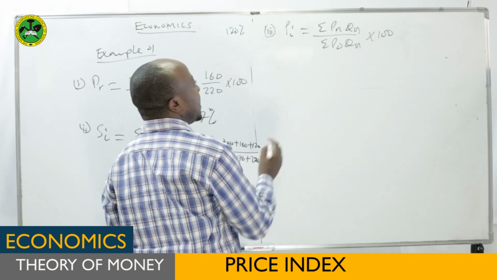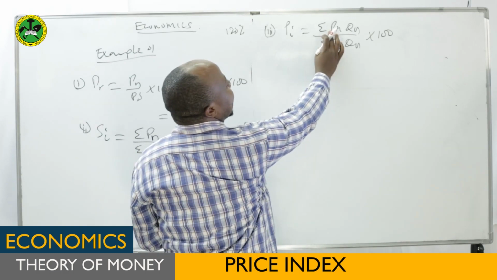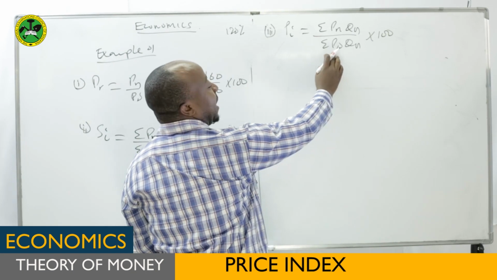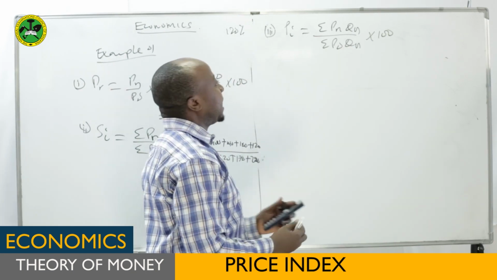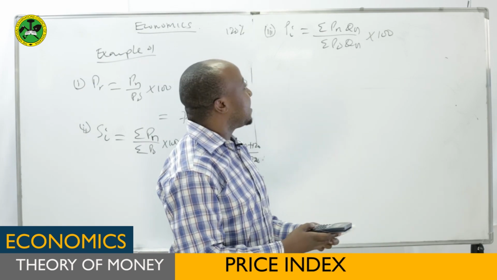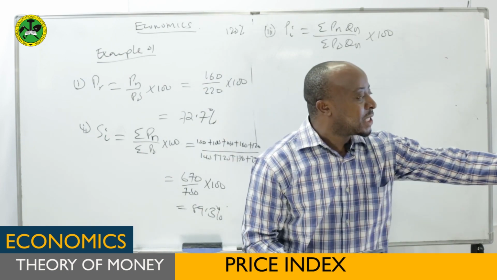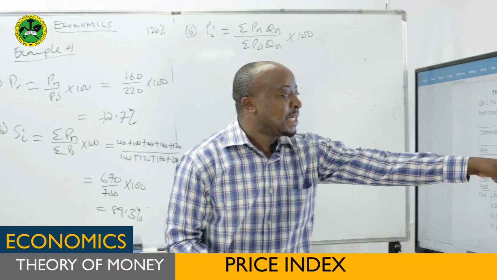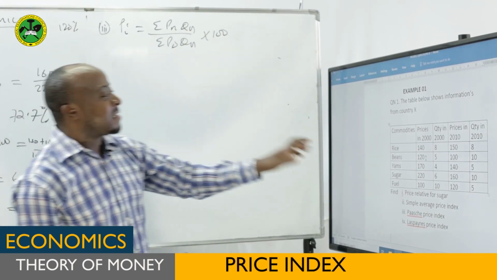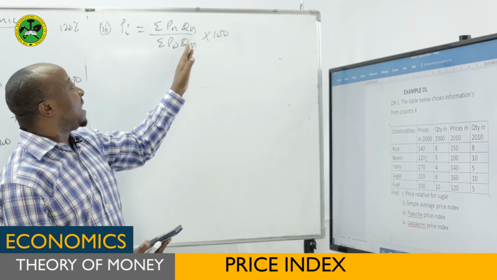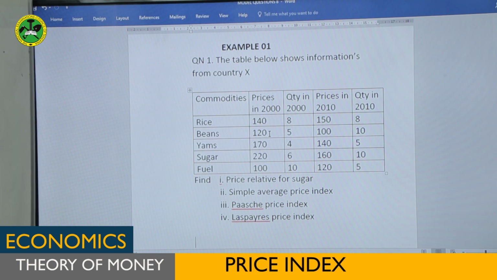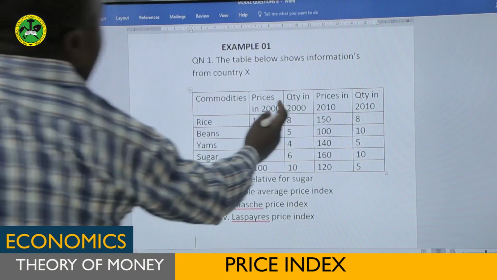This is for Paasche. Summation means you take prices in the current year times quantities in the current year, then you divide it by prices of the base year times quantities in the current year. So for the numerator, we take prices of 2010 times quantities of 2010, because this is the current year. Then for the denominator, we take prices of the base year, which is this one, times quantity in the current year, which is this one.